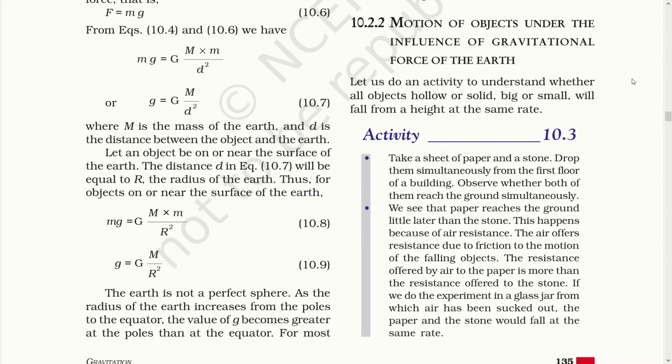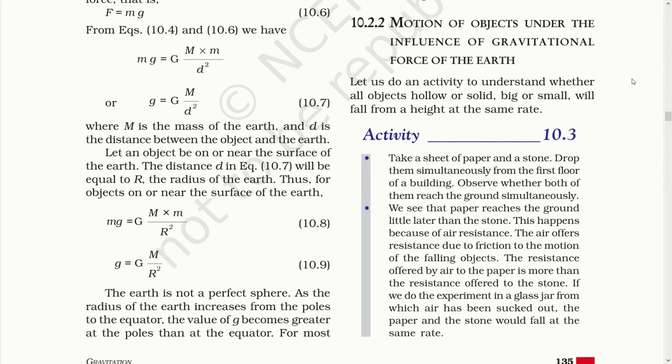Now let's study what happens to objects that are under the influence of the gravitational force of the earth. Let us do an activity, activity 10.3. Take a sheet of paper and a stone. Drop them simultaneously from the first floor of a building. Observe whether both of them reach the ground simultaneously. We see that the paper reaches the ground a little later than the stone.